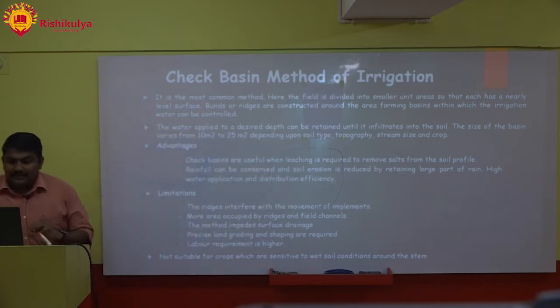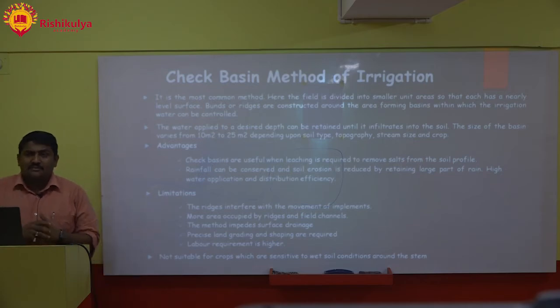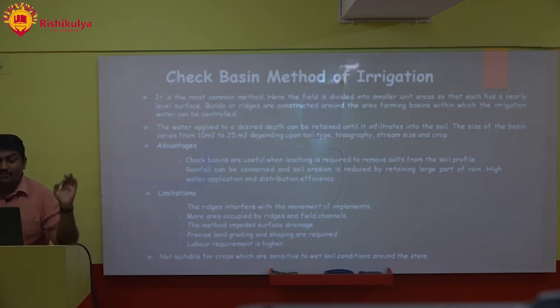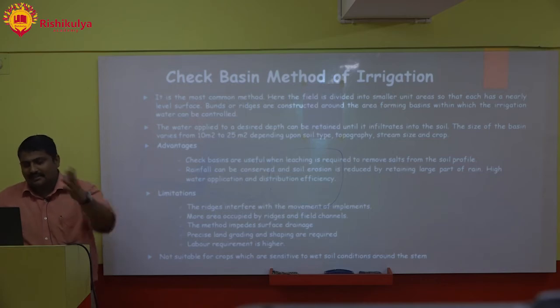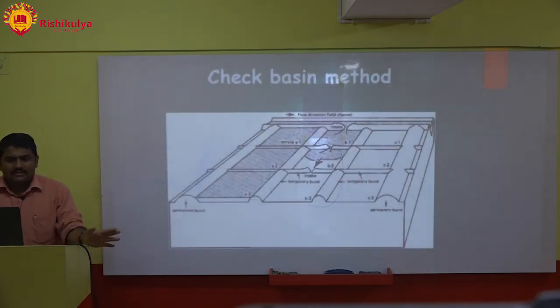Okay. Next, the check basin method of irrigation is not suitable for crops which are sensitive to wet soil conditions around the stem, because then wilting will take place. If it is completely soaked in water, sometimes the plant dies also. For the check basin method of irrigation, this diagram is there.